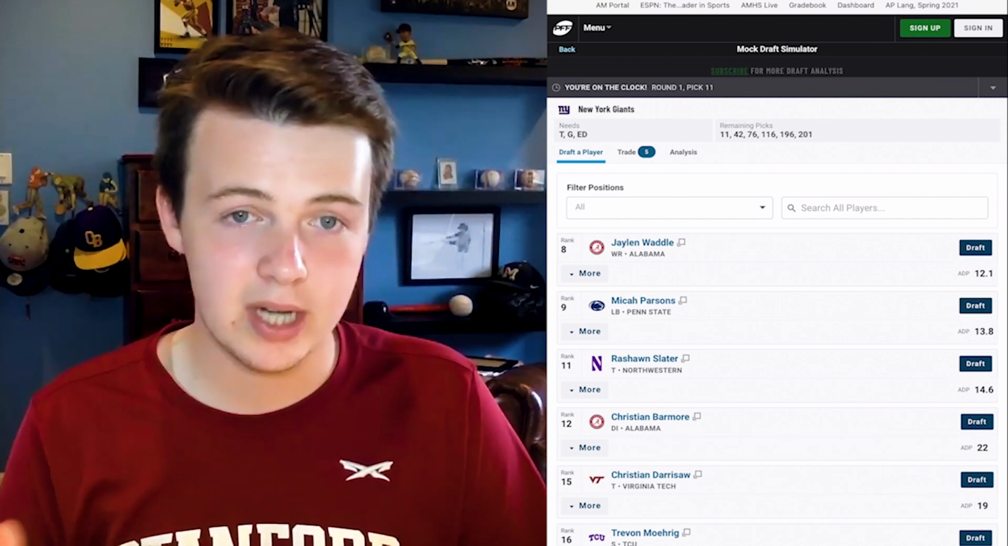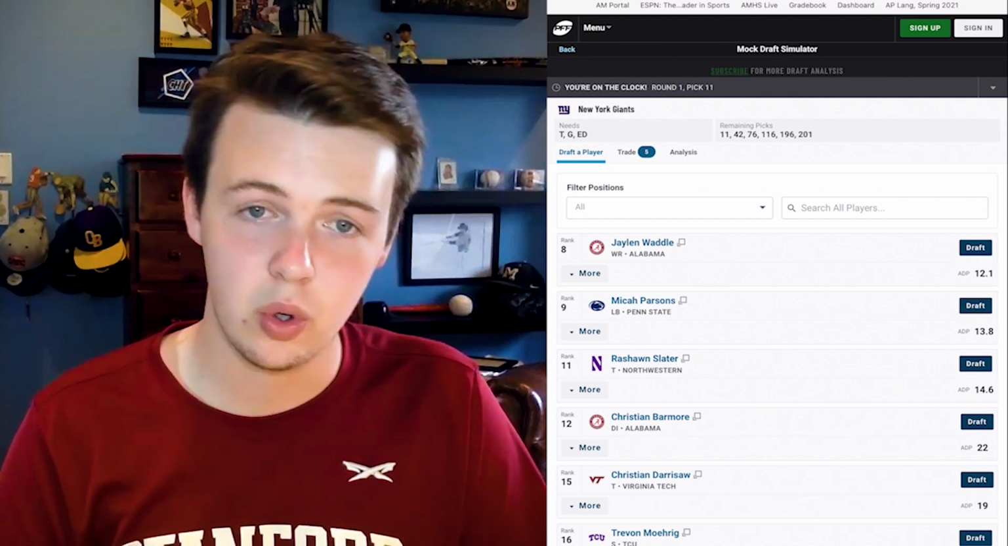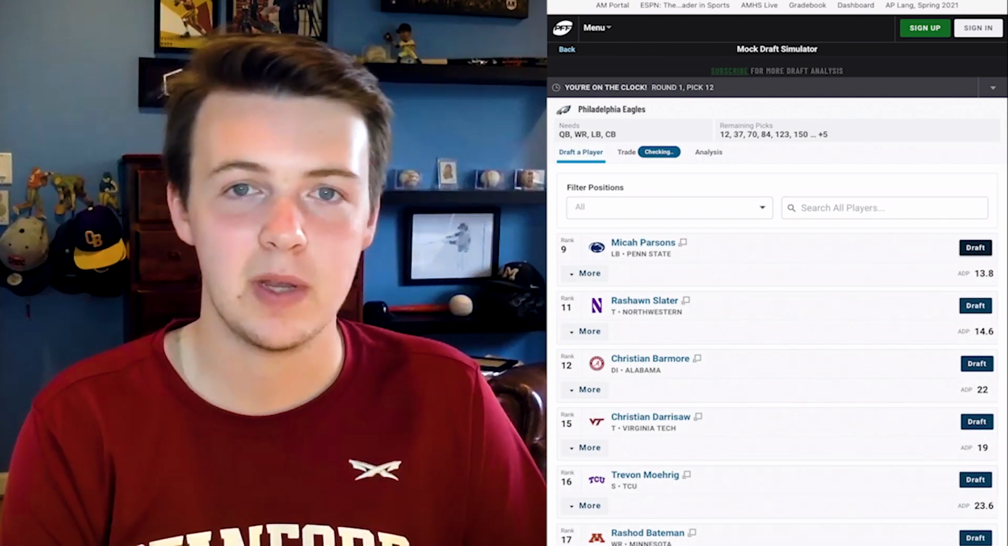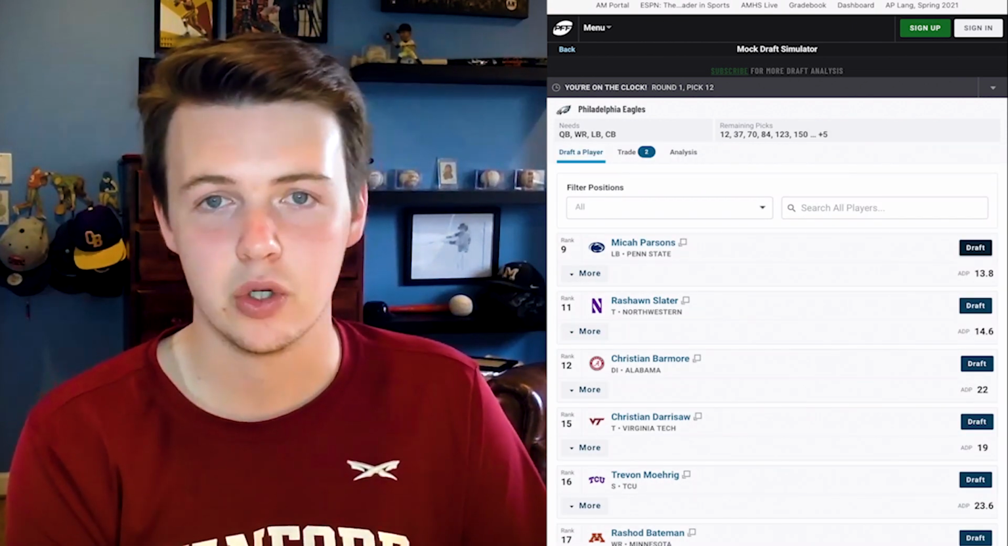And because of all these trades up and the quarterbacks going early, the New York Giants are able to take Jalen Waddle at pick 8. Waddle's been a player that's been linked to the Giants almost the entire draft process.